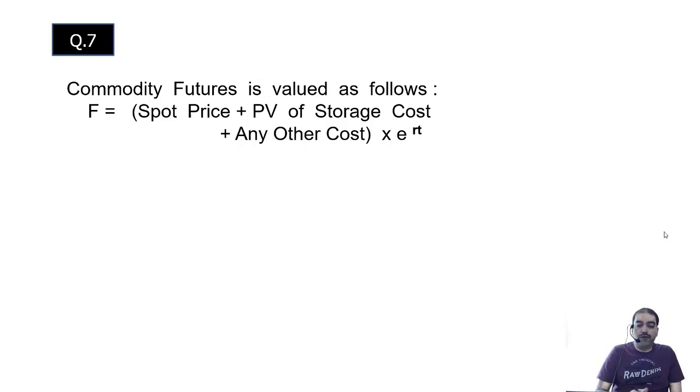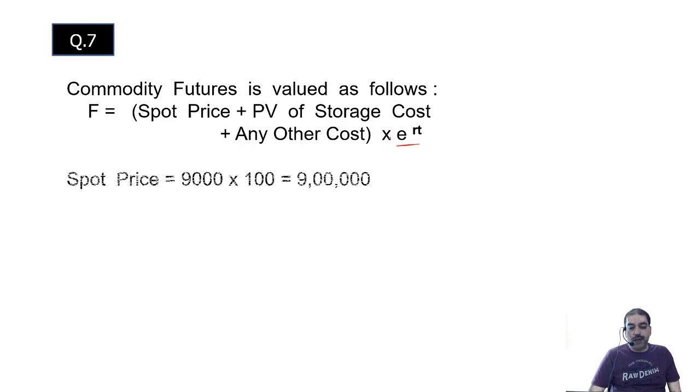Because you are calculating the futures now, you have to use the compounding factor. Compounding factor is e raised to RT. Discounting factor is e raised to minus RT. So we are calculating the future value of all this. What is the spot price? 9,000 per 10 grams. So per kilo it is 9 lakhs.